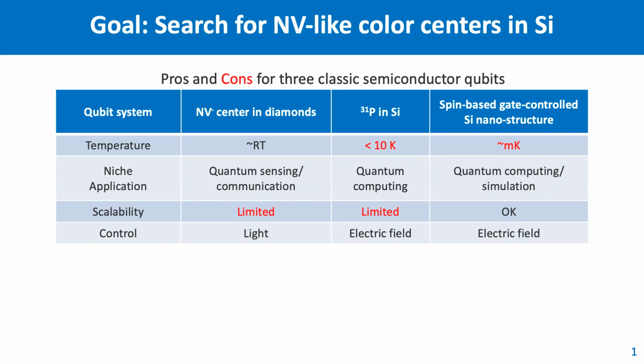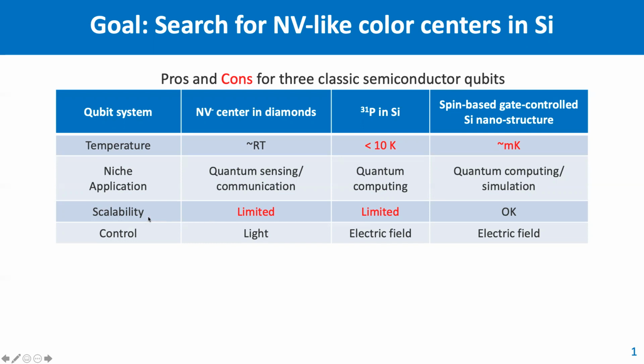On the other hand, spin-based qubits generally require a low operating temperature, but their long coherence time makes them good for quantum computing. For the silicon nanostructures, since they have potential to have a well-defined repeating structure, they are also good for quantum simulations, and therefore have good potential scalability.